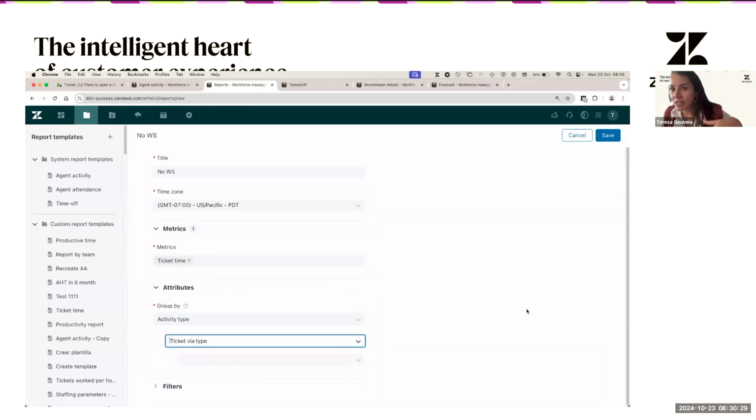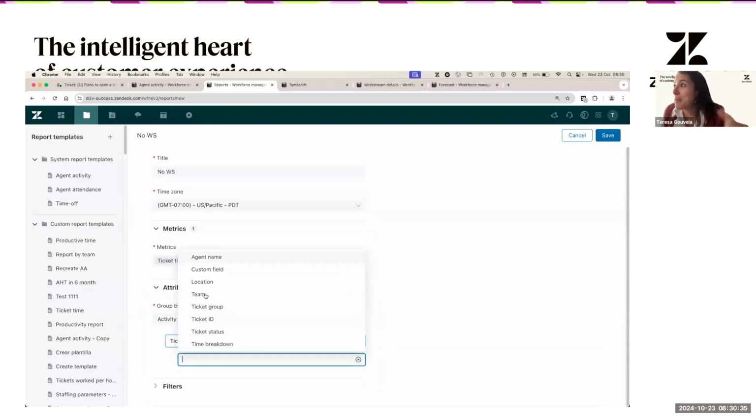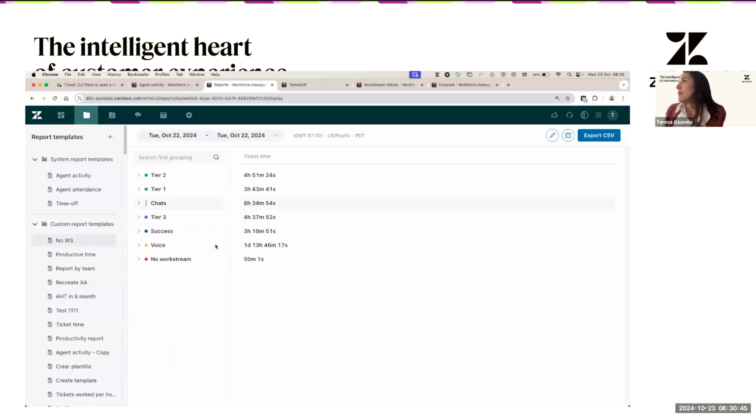So I'm going to select ticket via type for the example, but you can use ticket group or ticket via type, or you can select, let's say, ticket via type, and then you select ticket group here. I normally like to do ticket ID here because I can see straight away what the ticket was, you know? So I'm going to do this for the example.